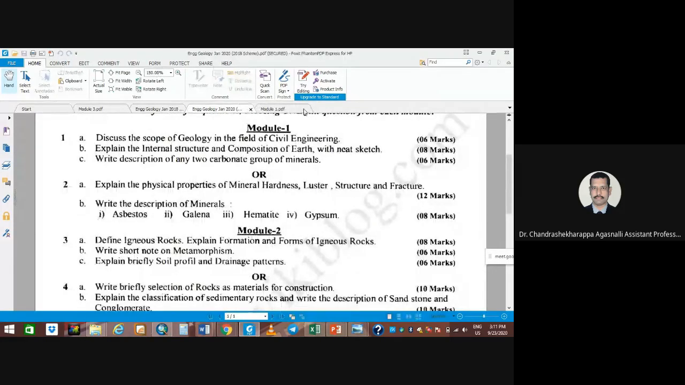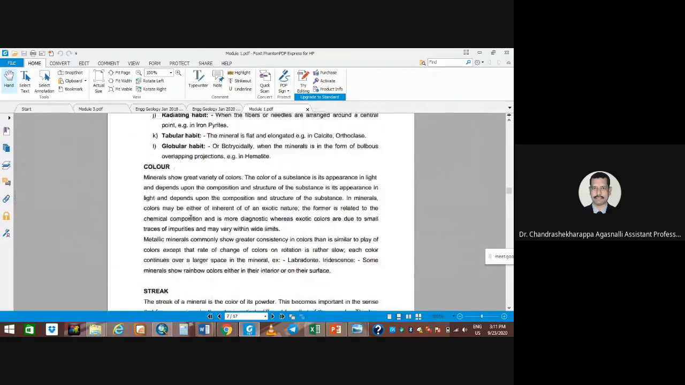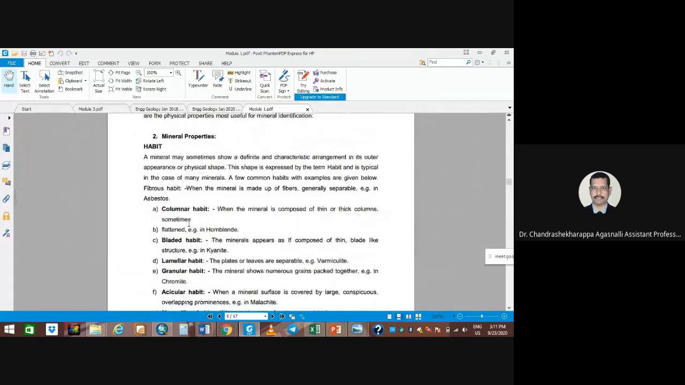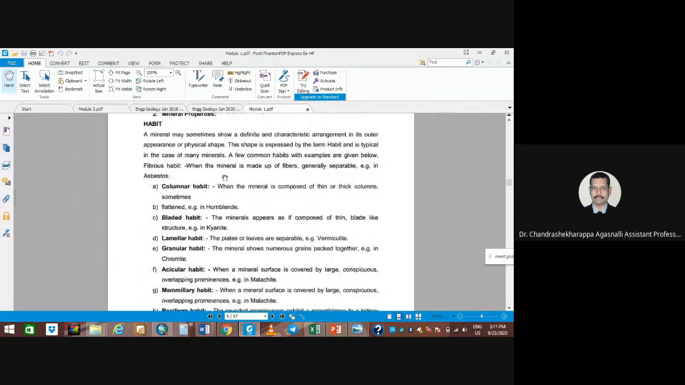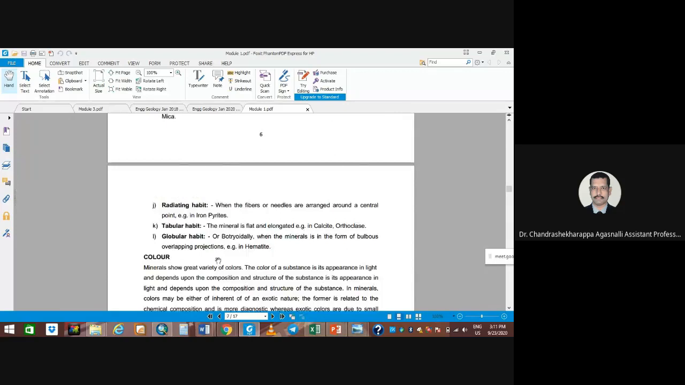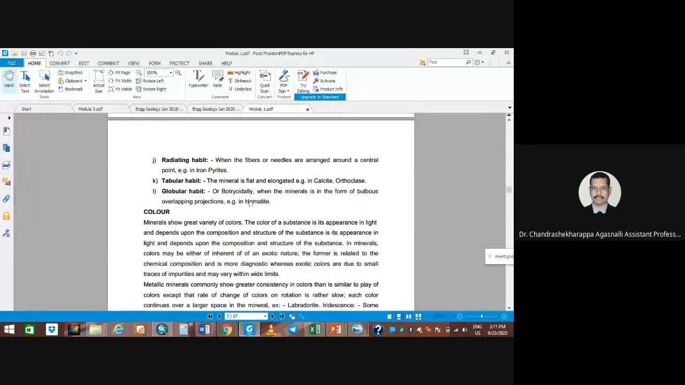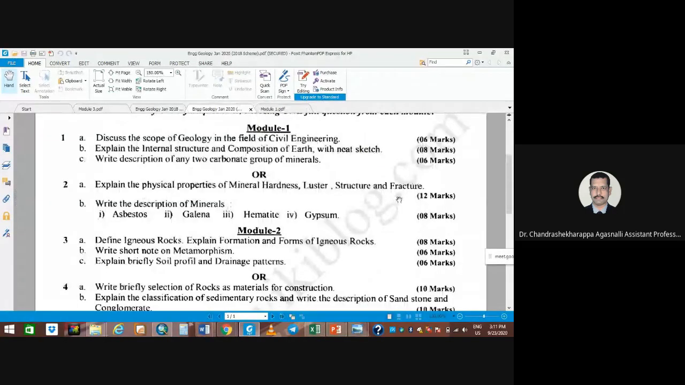And structures. That's the form. The first one. Here you can look at this habit or structures. Here is columnar, how it looks like bladed or granular or scaly or reniform or foliated or tabular, like that. These you need to write, explain them. See, this is all for the 12 marks. 4, and 4. That's all. How you are going to elaborate, that's it.